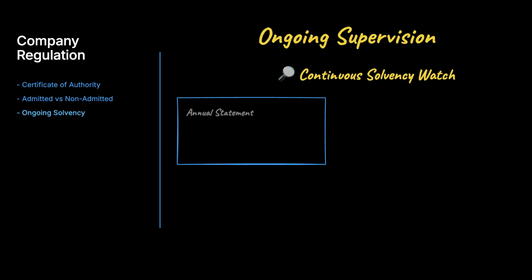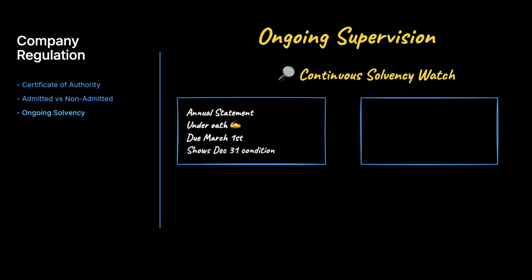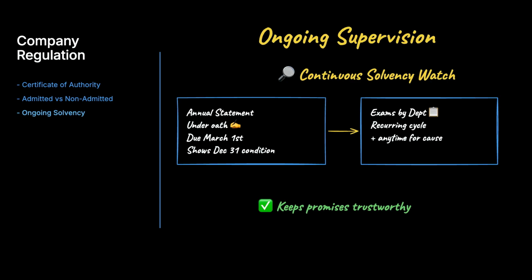Admission is just the start because the department supervises solvency continuously. Every insurer files an annual financial statement verified under oath due by March 1st, showing its condition as of the prior December 31st. It also examines domestic insurers on a recurring cycle and may examine any time for cause. This watch keeps promises trustworthy.